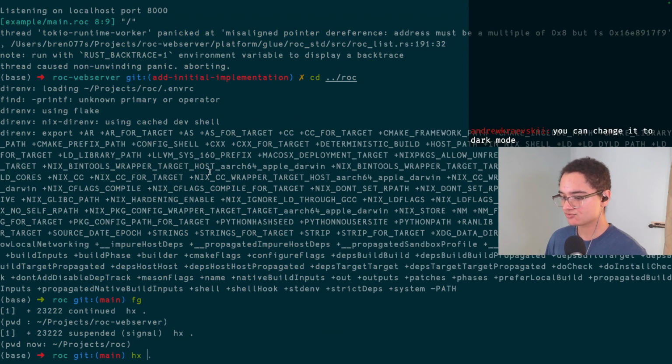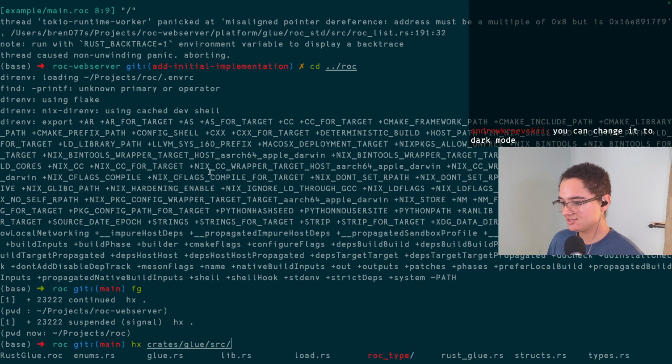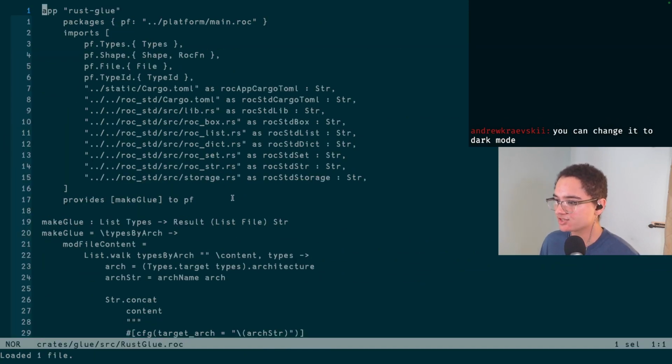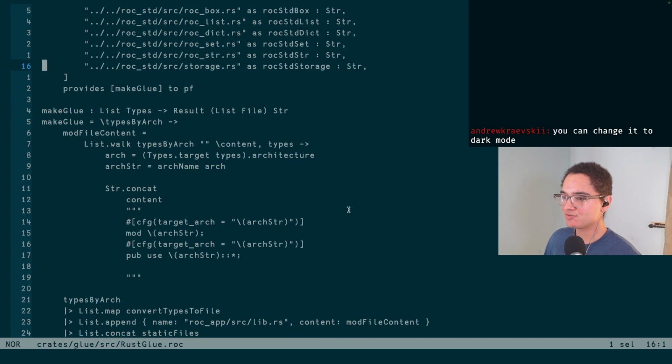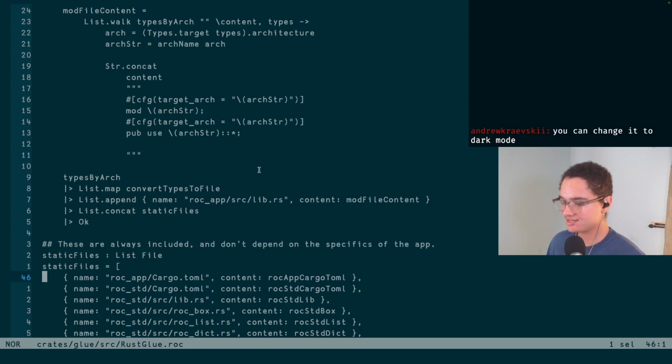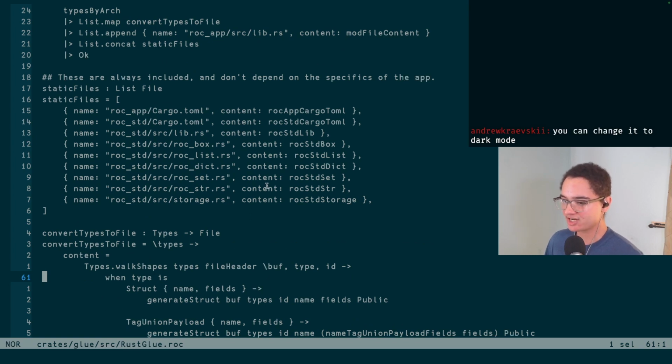So if we now head over to Roc here, it's crates, glue, source, Rust glue. Yeah, here's our beautiful Roc file that does all this generation. So here's this Rust glue file, which literally has this function make glue. It's really high quality here. Direct naming, very clean. It literally just takes a bunch of types and returns a bunch of files. It's pretty simple. We could go into looking at what those are, but it isn't too important at this moment to see exactly how all the types are represented. It's just tags and unions and records of data. It's nothing too crazy.